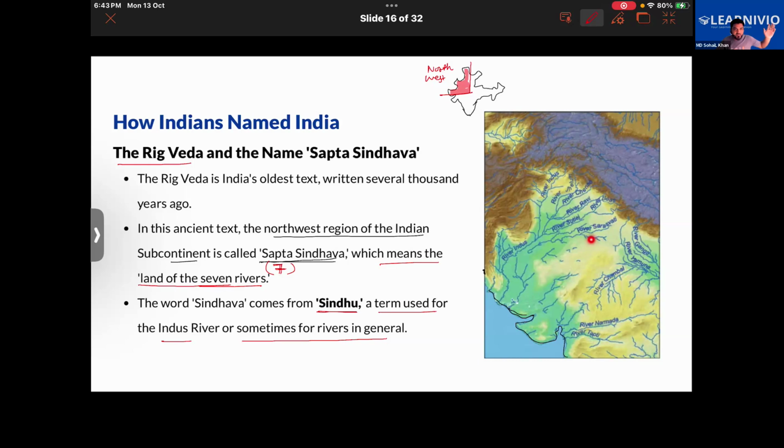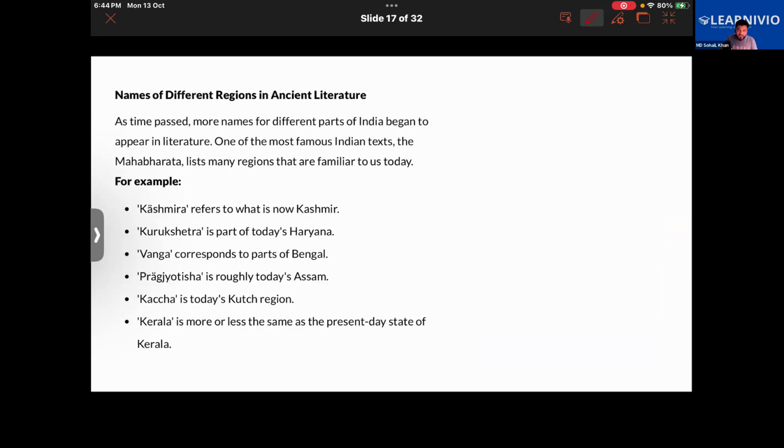When Saraswati used to be there, a few hundred years ago, this entire land had seven rivers in it. So this part over here, where these seven rivers flow, though today Saraswati is no longer there, is called Sapt Sindhava. That is an early mention of this region. So this early name tells us about how the region was identified thousands of years ago. I hope you are understanding it properly.